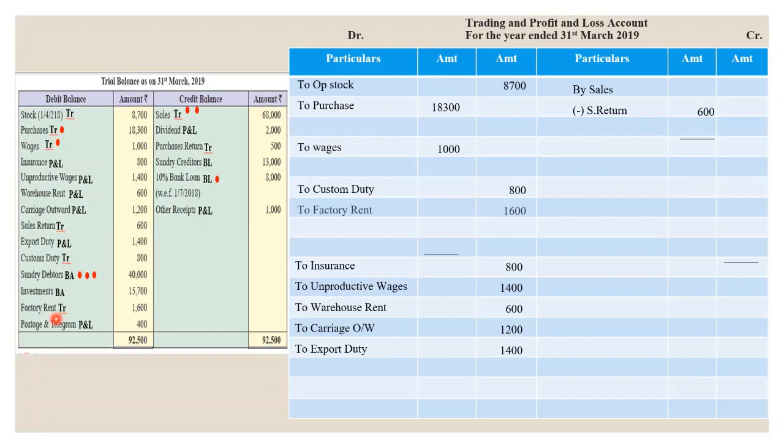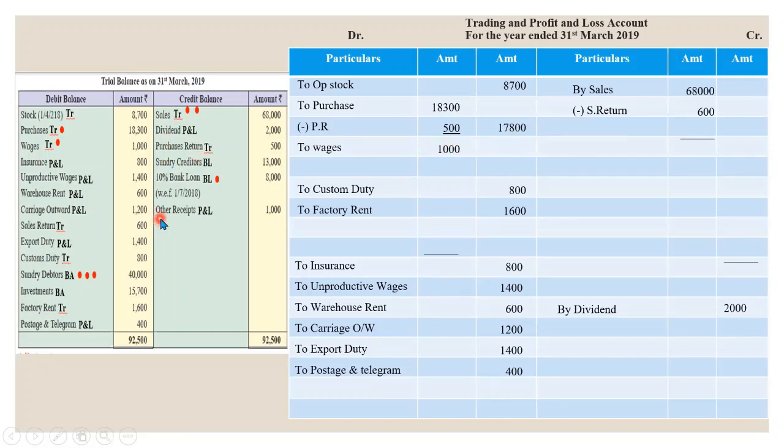Factory rent we will record in the trading account because there cannot be any factory without a setup. So it is a direct expense. Then postage and telegram, it is an indirect expense. We will record it in the P&L account. Sales 68,000, we will not net the amount because here we have to make one more adjustment. Next, dividend, see 2,000 we have dividend, we have recorded it in P&L. As it is a credit balance, it will be our income, therefore it is recorded on the credit side. Next, we have purchase return. So purchase return we have recorded here.